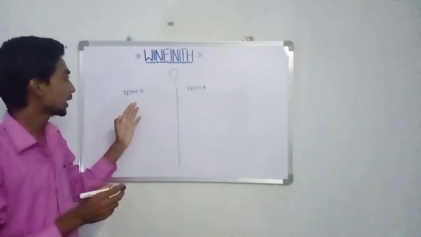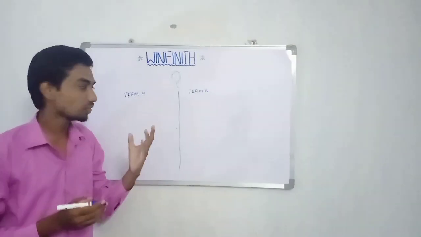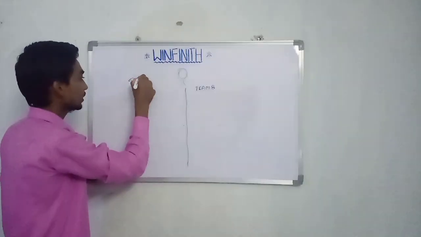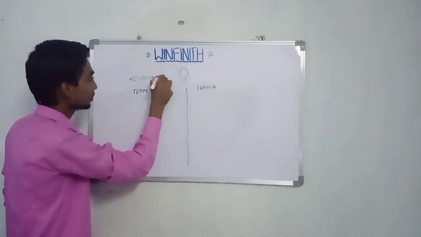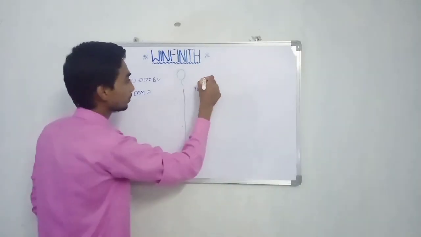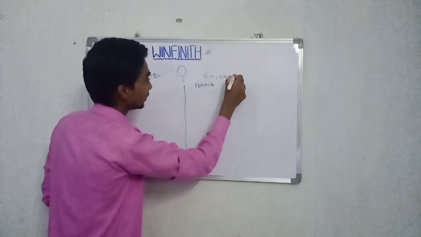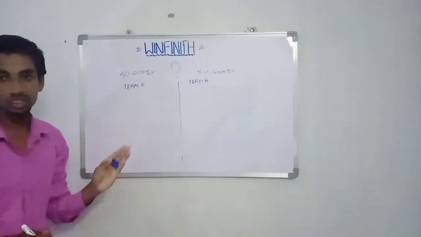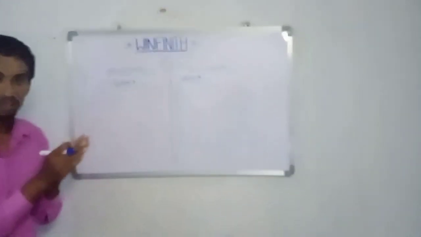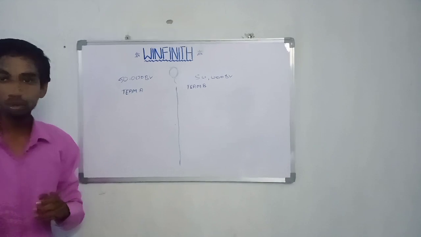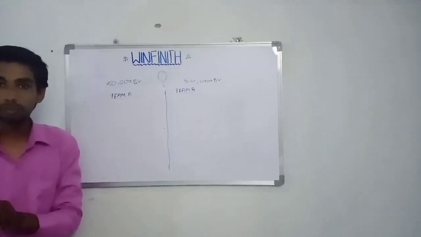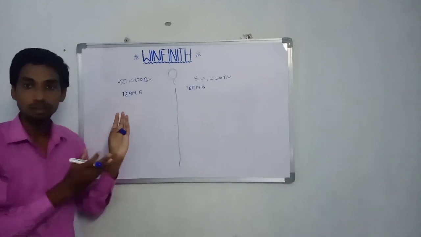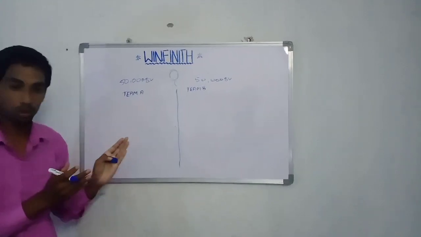Here we have to create 50,000 business value from team A and team B. If we get more than 50,000 business value from both team A and team B, then our income will reach 1 lakh per month in Winfinity. So how it will work, I am going to show you the plan right now.